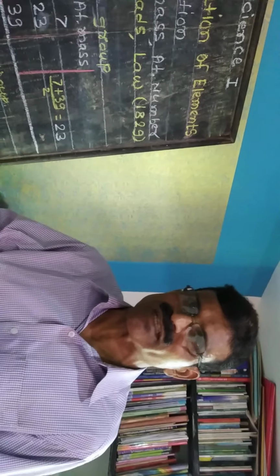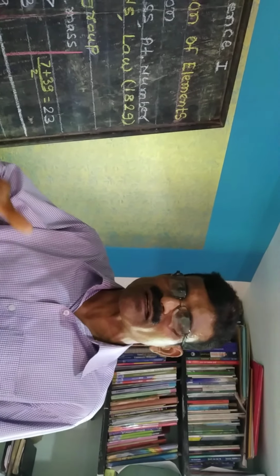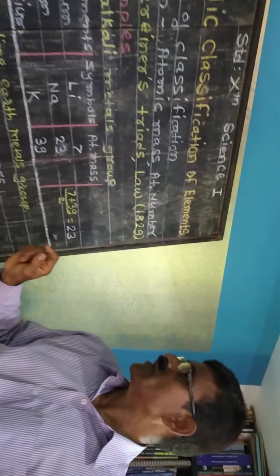He arranged groups of three elements in ascending, or increasing, order of their atomic mass. A group of elements having similar characteristics arranged in increasing order of atomic mass is called a triad.